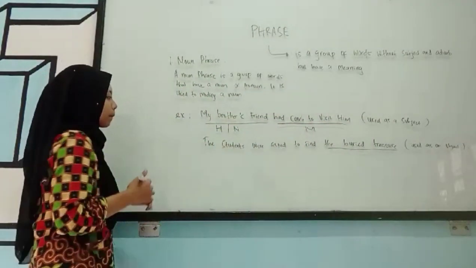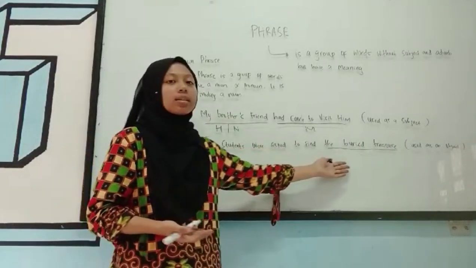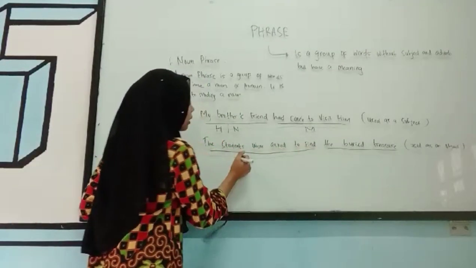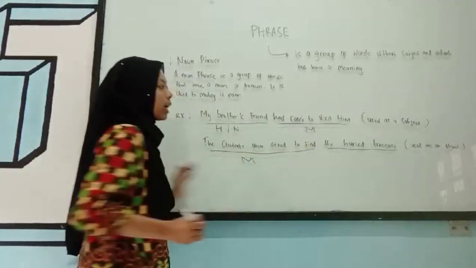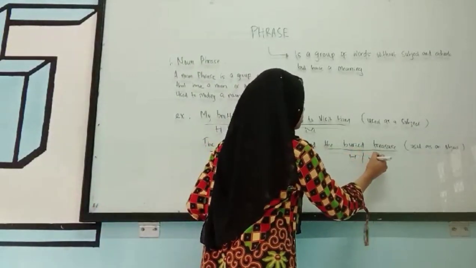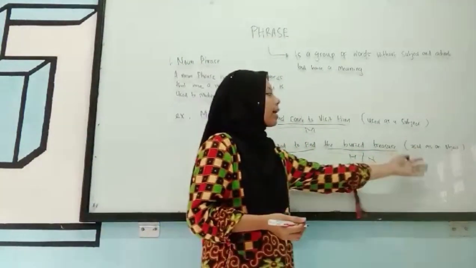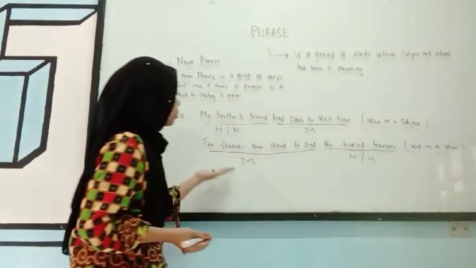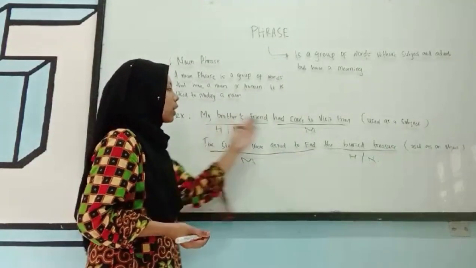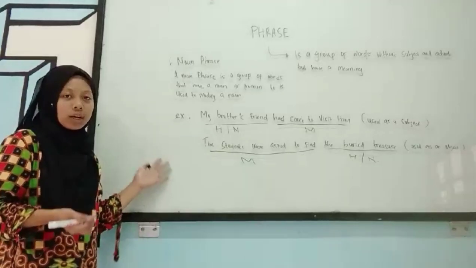The second example. The students were asked to find the buried treasure. The students were asked to find is the modifier, and the buried treasure is the head as a noun. This example is used as an object. So the students were asked to find is a modifier of the object, buried treasure. So this is noun phrase.